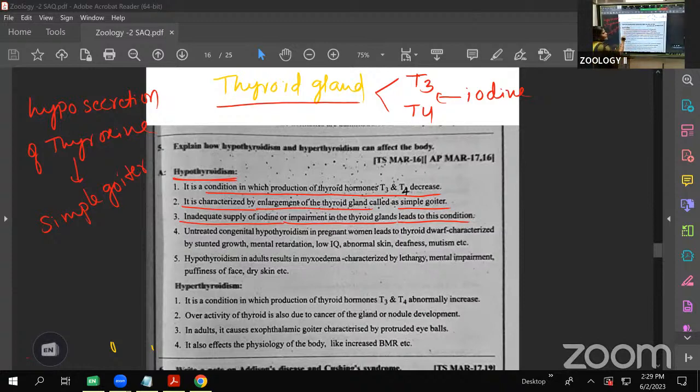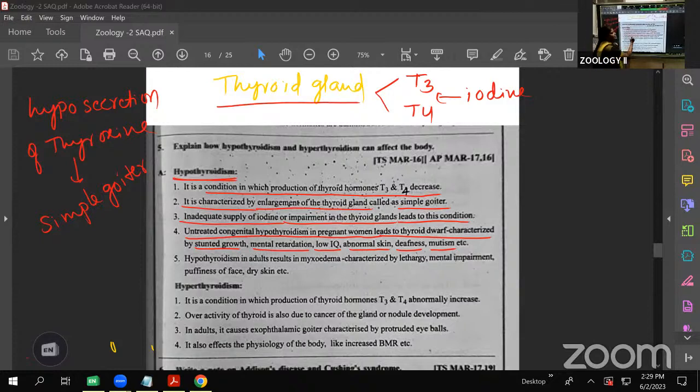Next, untreated congenital hypothyroidism in pregnant women, meaning it is not controlled in the pregnant woman. What will happen is the child becomes a thyroid waif, meaning stunted growth occurs in the children. Mental retardation is there, low IQ levels, abnormal skin, deafness, mutism. These conditions occur in the children. Here, the pregnant woman has hypothyroidism that continues.